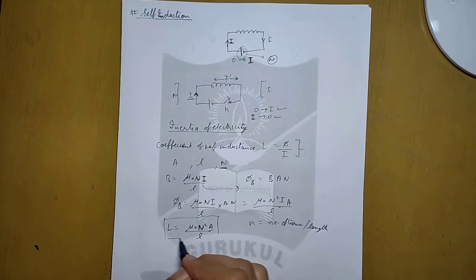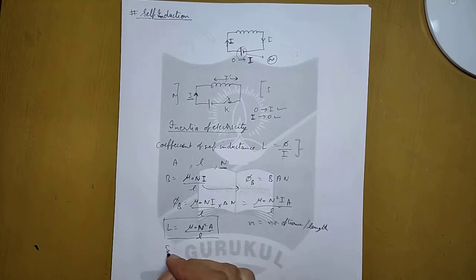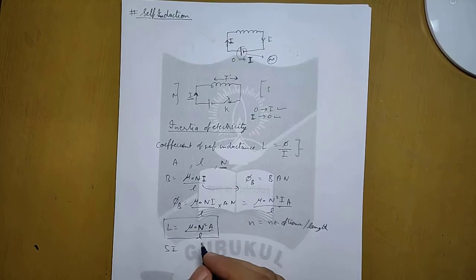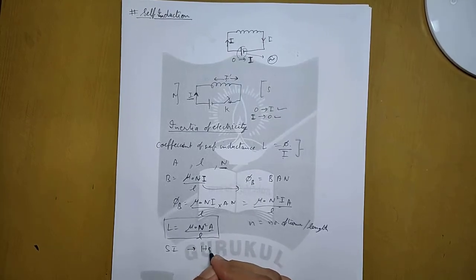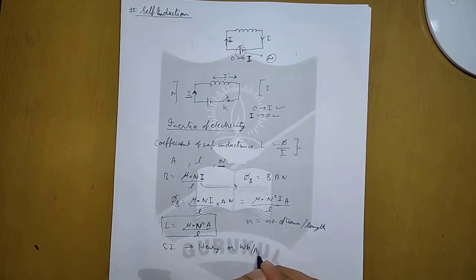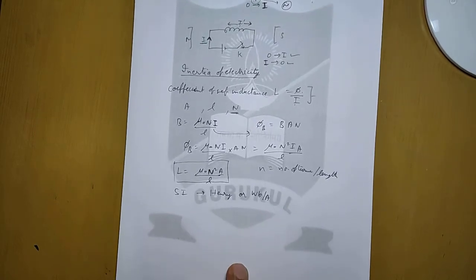But this is our basic formula, and the SI unit of self inductance, you can find the SI unit from this formula also, or you can learn that the SI unit is called Henry or Weber per ampere. So let us do a solved example to understand this process further.